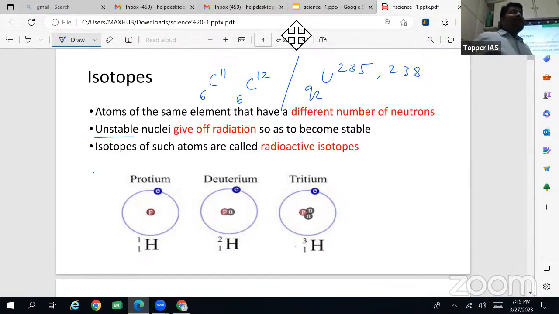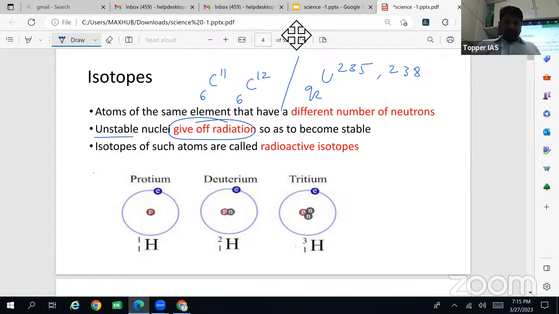This unstable nuclei give off radiation to achieve stability. Those radiations are called particle radiations, in different forms, for example alpha particles, beta particles, positrons, neutrons, and even gamma rays.